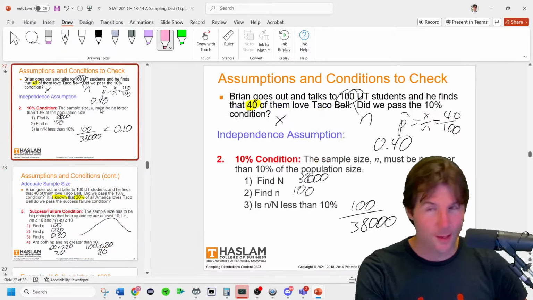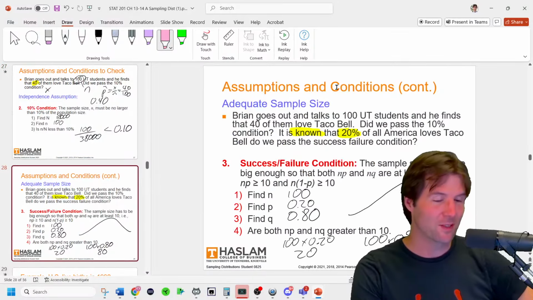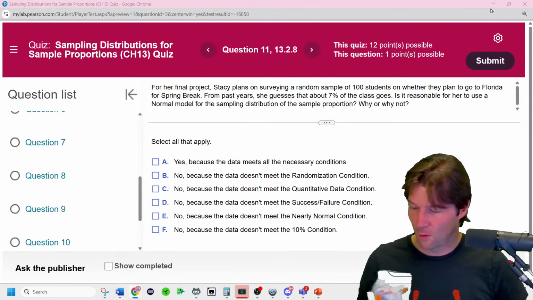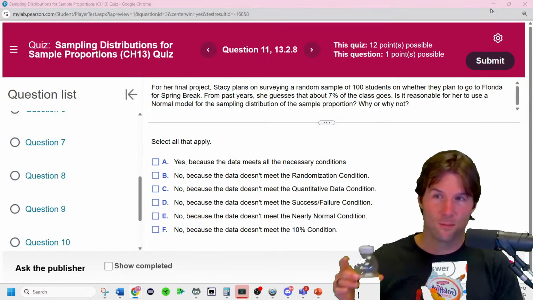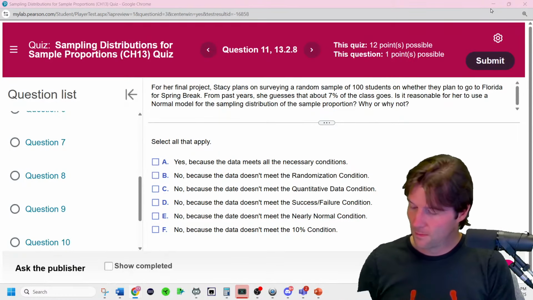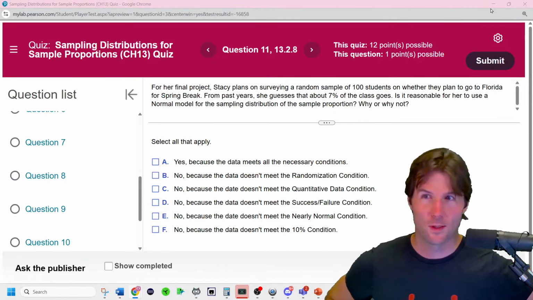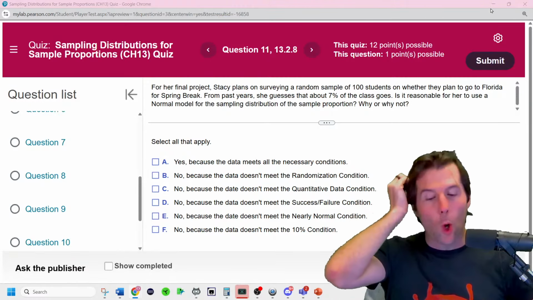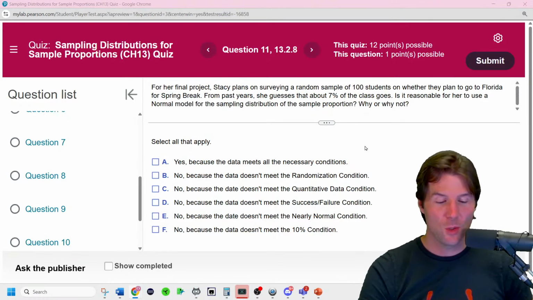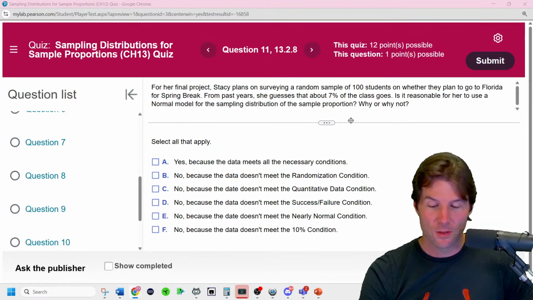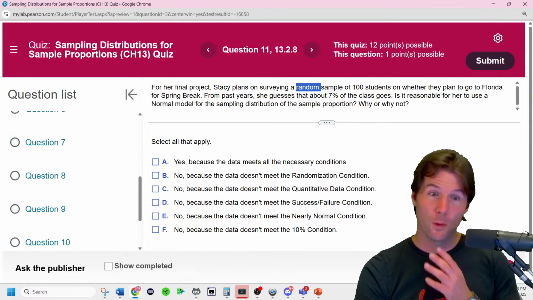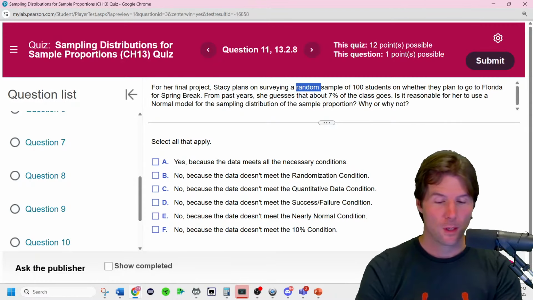There's the random, 10%, success failure. We went over that today in class. So did she randomly collect students, yes or no? Oh, yeah. Randomly collected students.